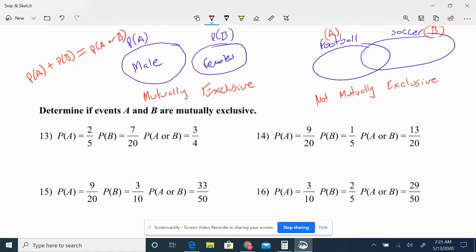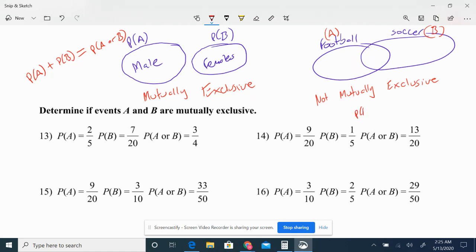And if you think about it, if I ask you guys, what's the probability of being a male? It depends on the class, how many males there are. What's the probability of being a female? If I happen to add them, probability of male plus the probability of female, I'm just going to have the probability of being a male or female. Technically, being a male or female, that's everybody in class. So probability of A plus probability of B is equal to probability of A or B. Now, how do I calculate that for non-mutually exclusive?